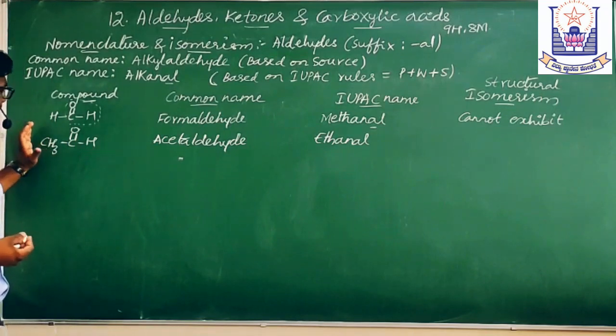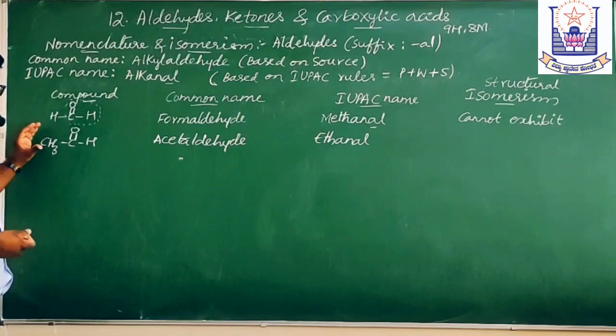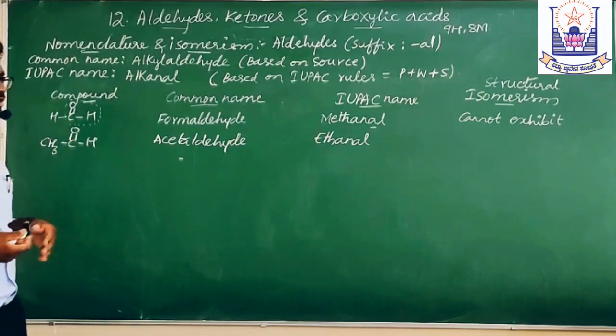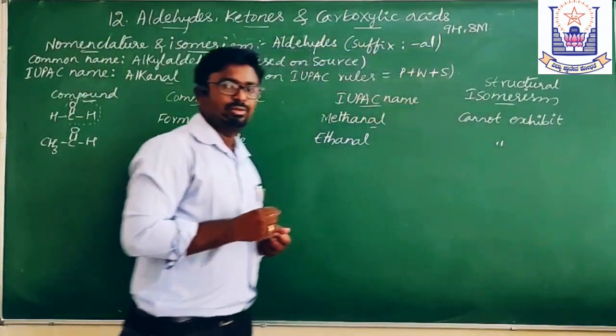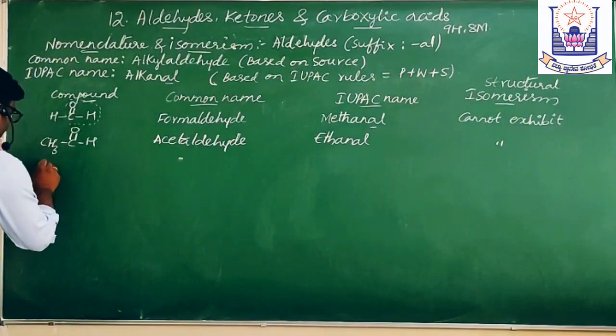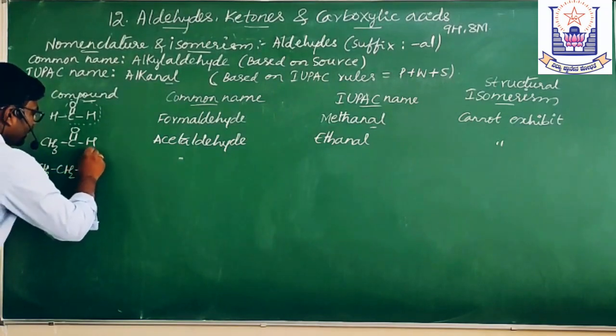Okay, come to the third compound, that is CH3 CH2 C double bond O H.